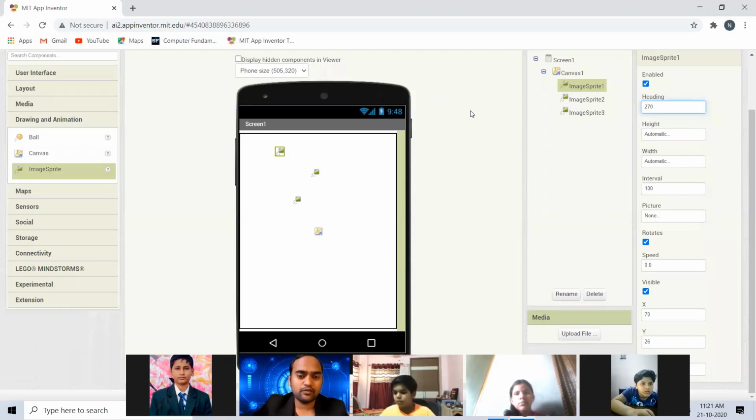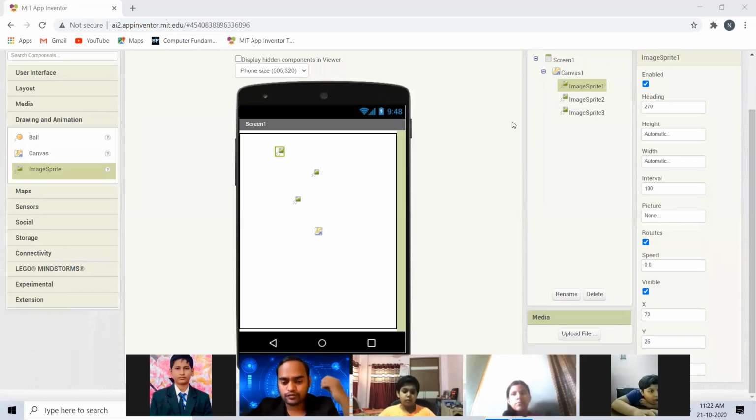So someone is asking what is Mindstorm in the palette. I will show you. This is Mindstorm in the palette. If you want to make your own Lego Mindstorm robot, you can create an app to control your Mindstorm also. So don't worry, Lego can also be controlled with this. As you can see, you can connect your Lego with Bluetooth, with Wi-Fi, many such options. Those apps are there that you can make with that.